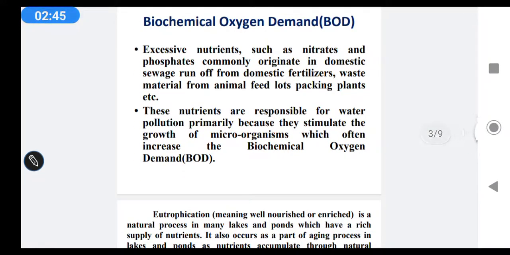The second point: these nutrients are responsible for water pollution primarily because they stimulate the growth of microorganisms, which often increases the biochemical oxygen demand.